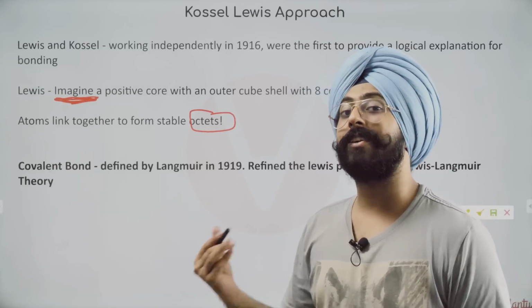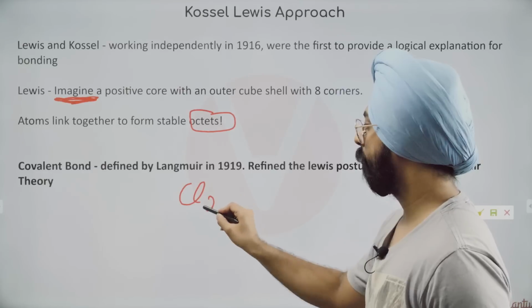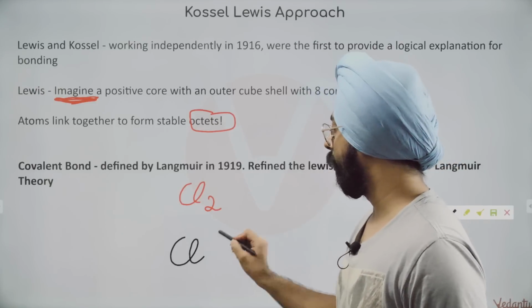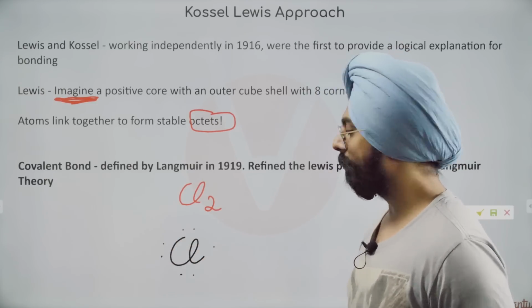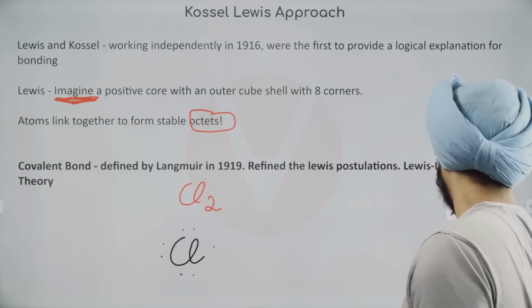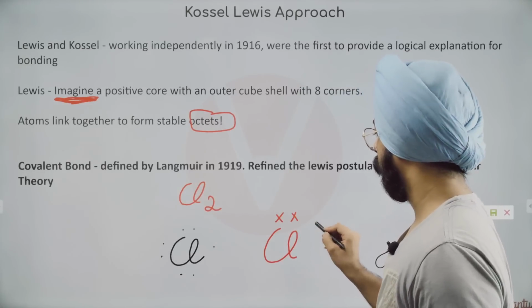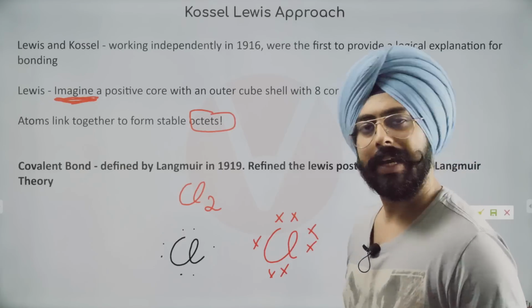So what do we do in Lewis structures? Do you remember them? Can we make a very simple Lewis structure for Cl2? One chlorine atom will have 1, 2, 3, 4, 5, 6 and 7 valence electrons. Another chlorine atom will have the same, 7 valence electrons.